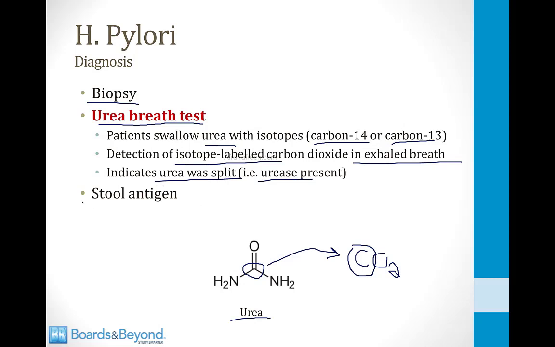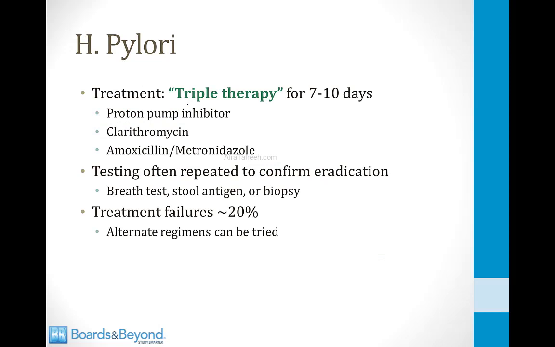And then finally, there is a stool antigen test, which is the way that H. pylori is more commonly detected. This is easy to perform clinically with a sample of stool. The classic treatment for an H. pylori infection is triple therapy. It's poorly responsive to any single antibiotic, and the best therapy is one that includes 3 drugs. One is a proton pump inhibitor, the other is an antibiotic like clarithromycin, and the third element is an antibiotic like amoxicillin or metronidazole. This combination has been shown to be the most effective in eradicating the bacteria.